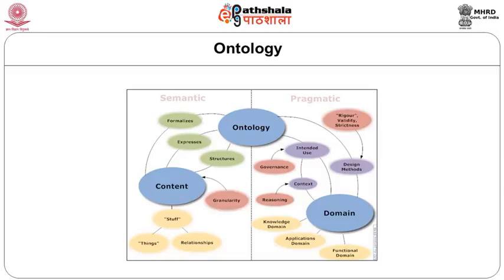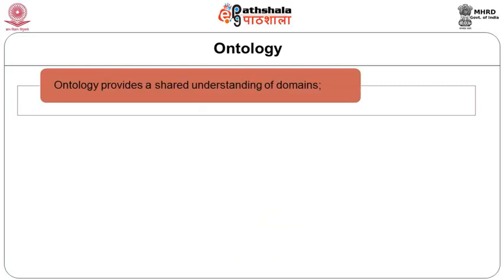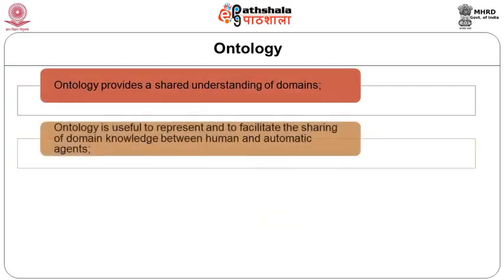And such meaning is achieved in ontology because of its very structure itself. The structure of an ontology is not only to explain and outlay all the concepts, but also to establish conceptual relations between one concept and another concept. So the main feature of ontology is that it provides a shared understanding of domains. Ontology is useful to represent and to facilitate the sharing of domain knowledge between humans and automatic agents.